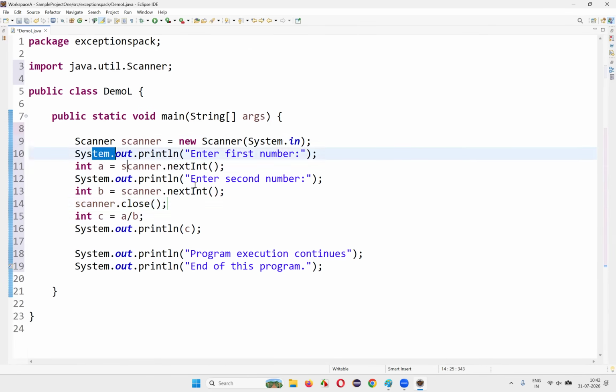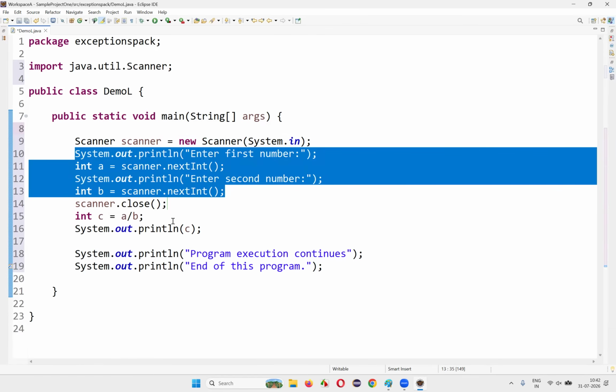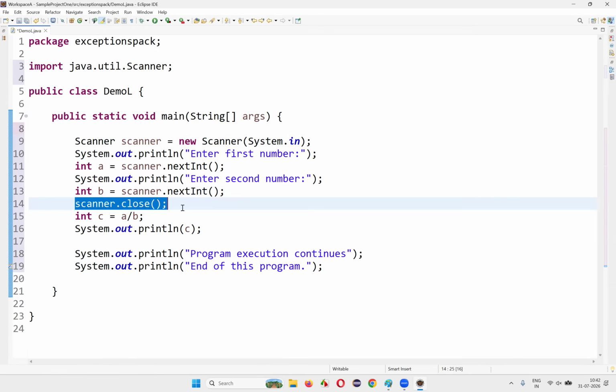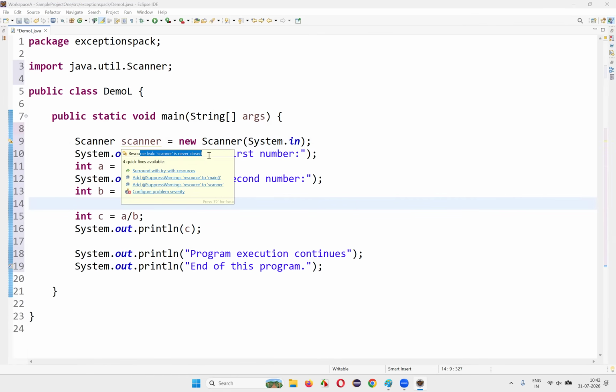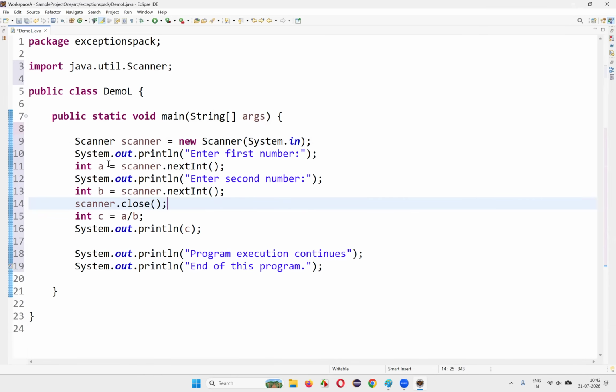Once the task of taking the data from the user into these variables while running the program is done, I'm going to close the scanner object. If I don't close it, you see a warning message: "Resource leak: scanner is never closed." It's not an error, but a warning message. To overcome it, I write this as a best practice, so that the warning goes away and we also close the scanner object.